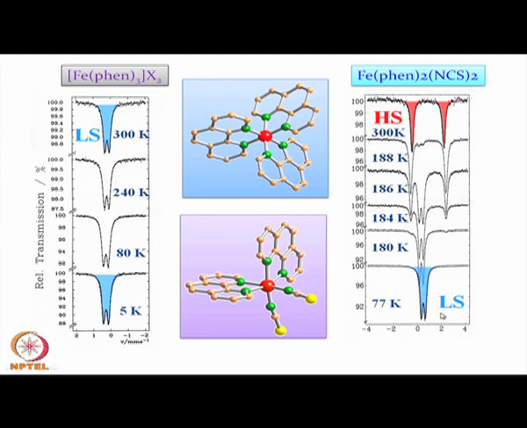So, that is why the Mössbauer spectroscopic data are nicely explaining the data or the explanation we get through the magnetic moment measurements. Those magnetic moment measurements do not clearly show at which particular point we have the transitions and whether the situation is in equilibrium. But here we say that all the 4 lines and the corresponding equilibrium between the low spin and the high spin states are present in this particular temperature range.